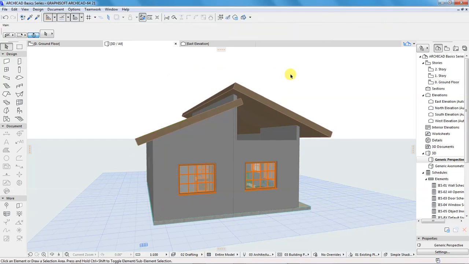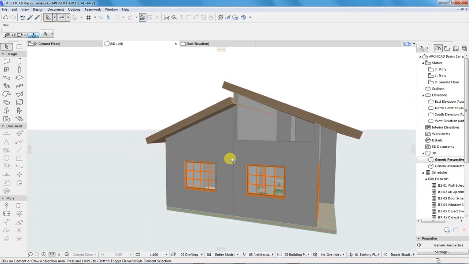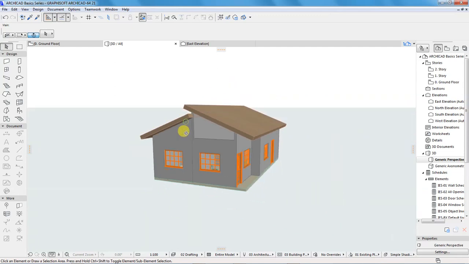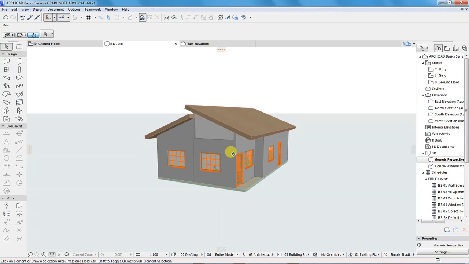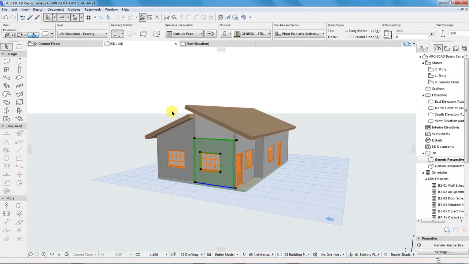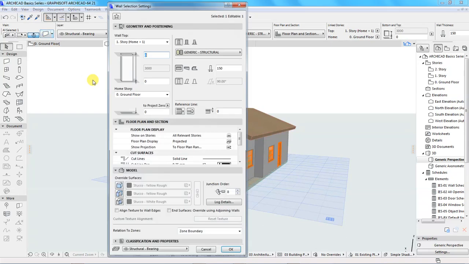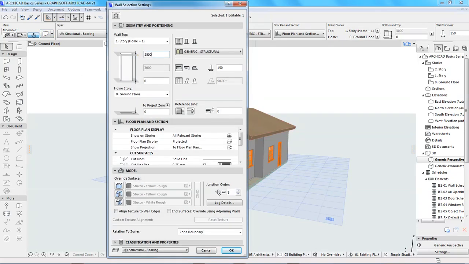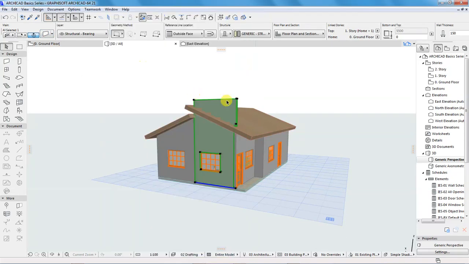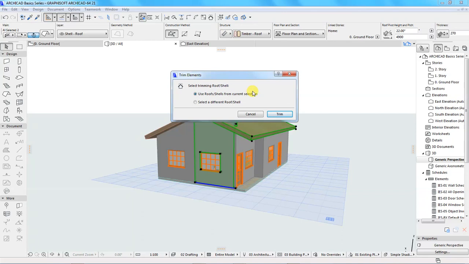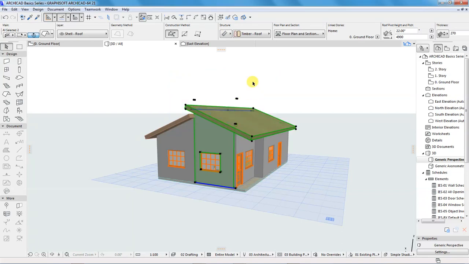Okay, I want to now fill this other space and our house will be complete. So select this wall, go to the settings dialog and have there 2500. Select this roof, click on trim and trim.